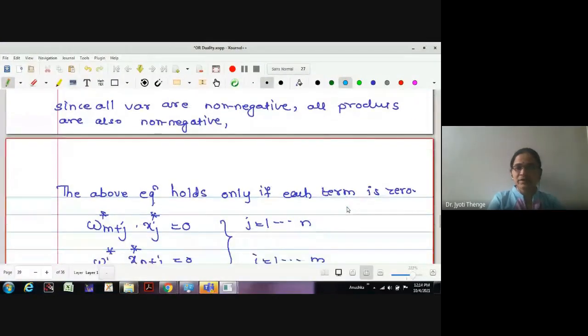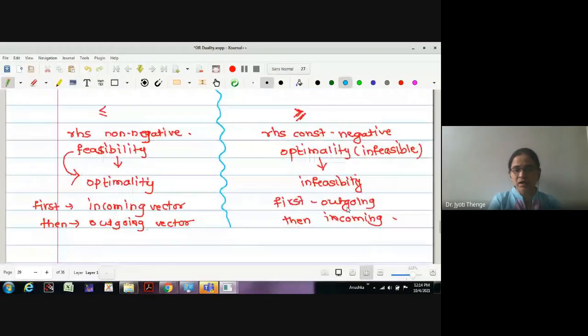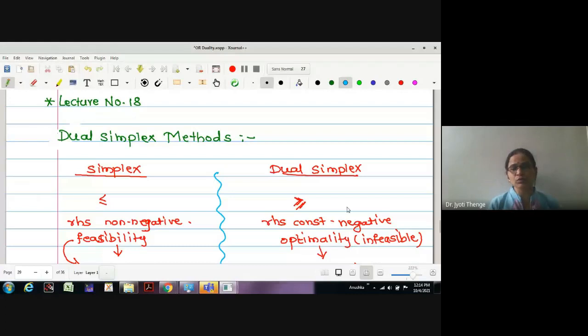Okay, so whatever this method we are going to understand is called the dual simplex method. Dual simplex method is mainly used for solving the LPP involving greater than or equal type of constraints. But we have already seen some methods which can be used for solving problems with greater than or equal constraints. Two such methods we have seen: one is the big M method, the other is the two-phase method.